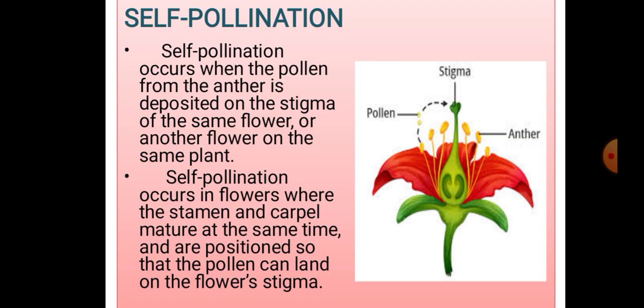Self pollination occurs in flowers where the stamen and carpel mature at the same time and are positioned so that the pollen can land on the flower stigma. So I think you understood this one. The pollen from the anther is deposited on the stigma of the same flower or another flower of the same plant.